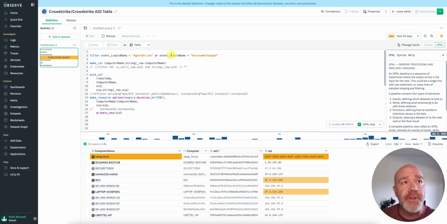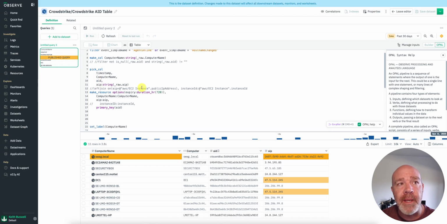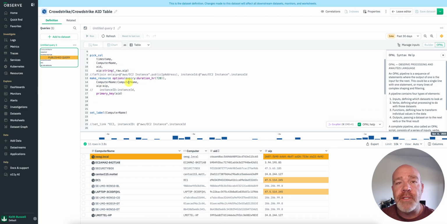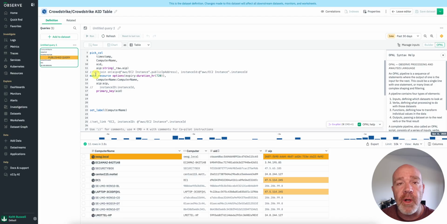So basically, filtering on those, I make a column and grab the computer name. I'm doing a pick call, which eliminates a lot of the noise that you're seeing inside of the table. I only want the timestamp, computer name, AID, and the AIP. And then one of the things that's unique to Observe is something called make resource. A resource in Observe is a way that you can track state over time, something that's a living, breathing thing. It's around for a while and it changes state.